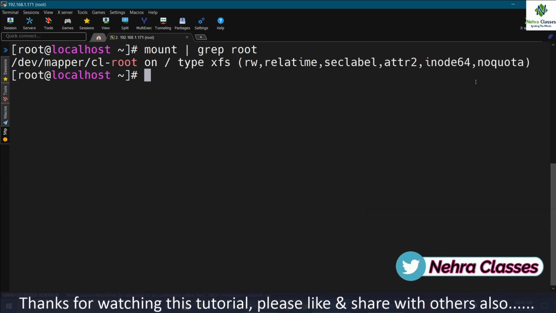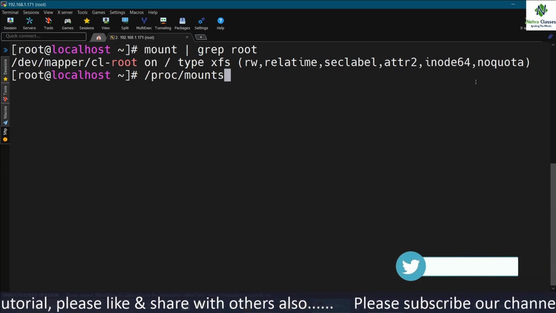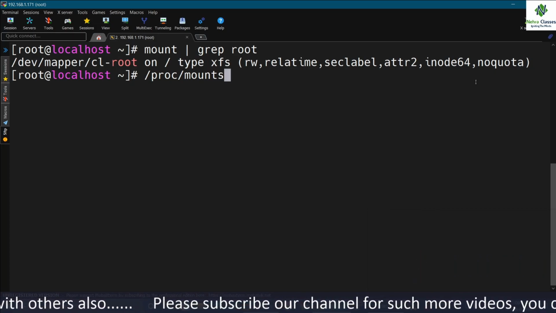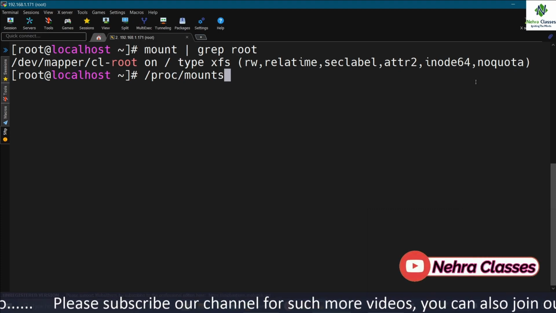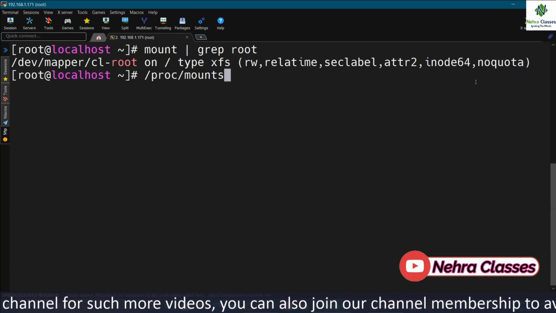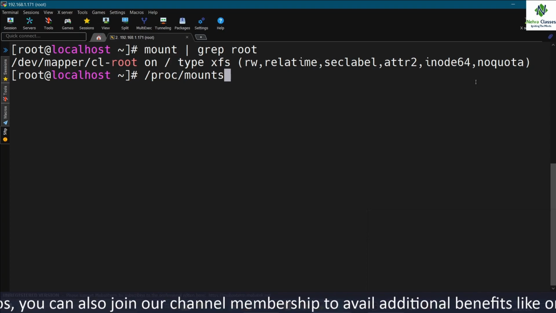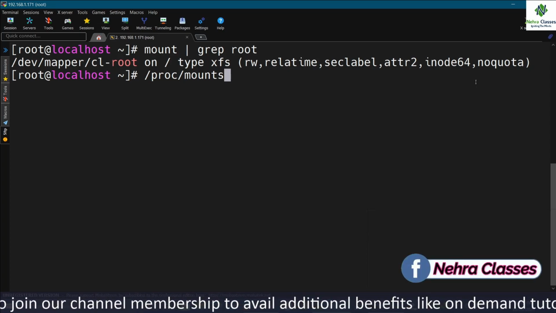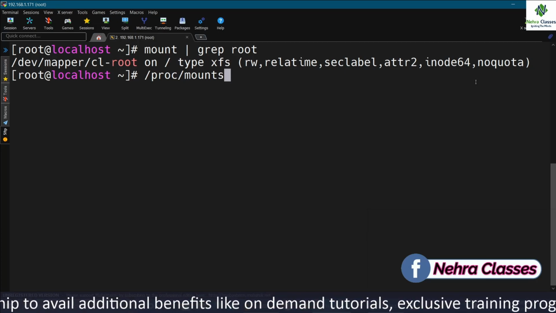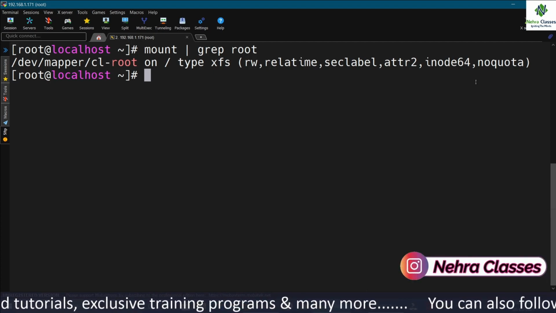If I talk about the /proc/mounts file, the kernel provides the info in the /proc/mounts file, but /proc/mounts does not exist as a file on any hard disk. Looking at /proc/mounts is looking at the information that comes directly from the kernel. So it is not there in the form of a file. This information we are directly getting from the kernel.